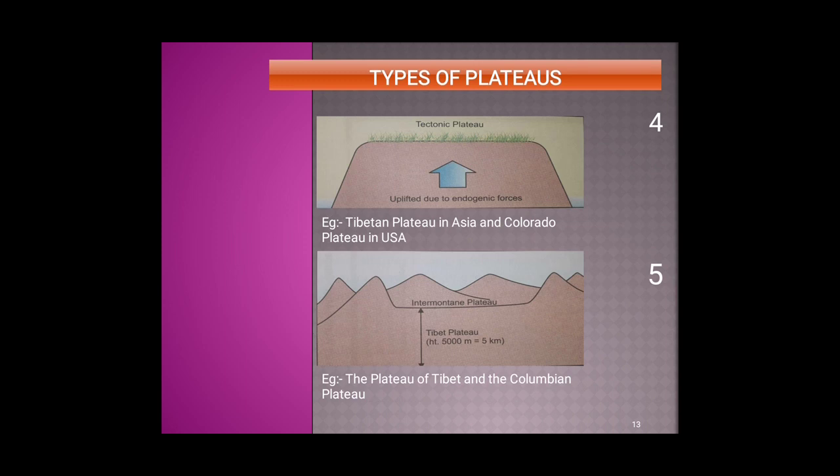The fourth type of plateau is the tectonic plateau. This plateau is formed due to the upliftment of tectonic plates due to endogenic forces. Example, Tibetan Plateau in Asia and Colorado Plateau in USA. The next type of plateau is the intermontane plateau. This type of plateau is surrounded by mountains on all sides. Example, the Plateau of Tibet and the Columbian Plateau.